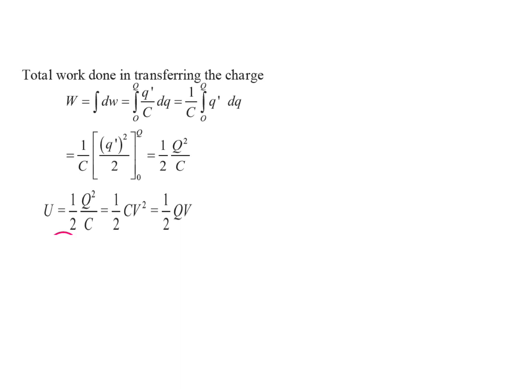Thus, the energy stored in the charged capacitor is given by U is equal to half Q square upon C. The different forms of the energy stored in the capacitor can be derived as Q is equal to CV. Therefore, U is equal to half CV square, and as C is equal to Q upon V, we can obtain the equation for U as half QV. All these equations represent different forms of energy stored in a charged capacitor.